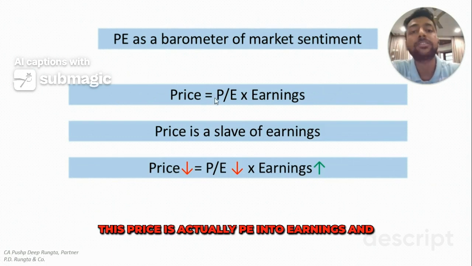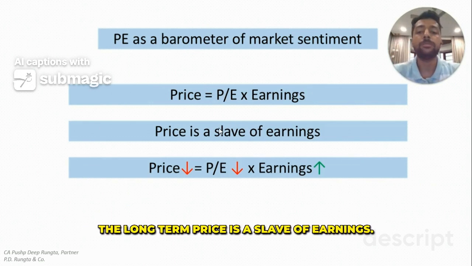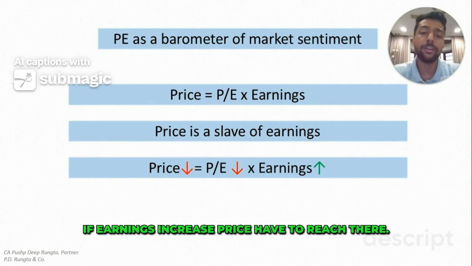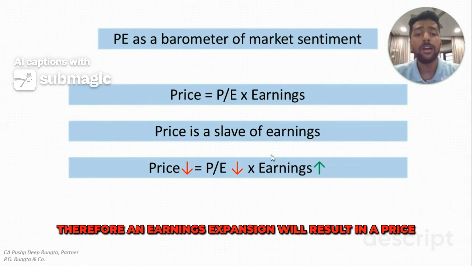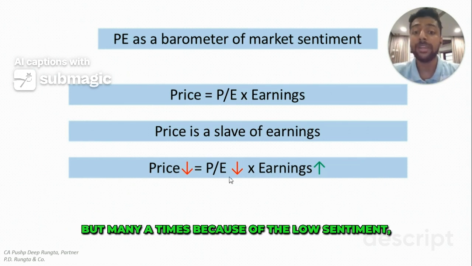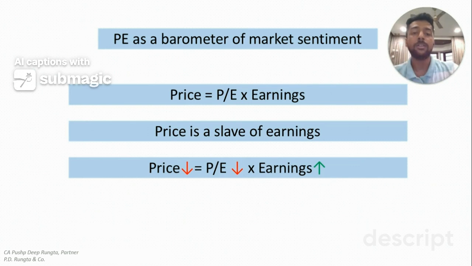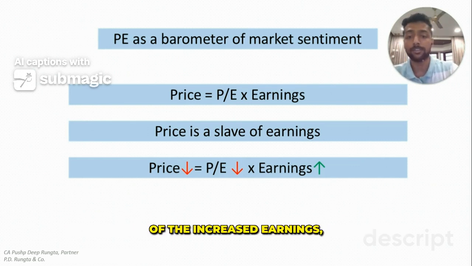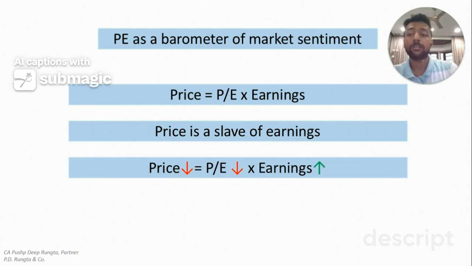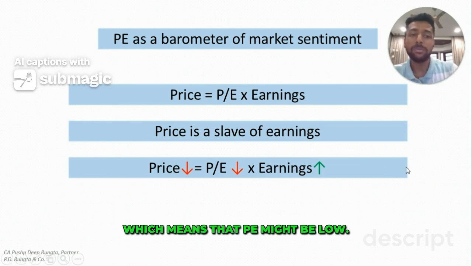This price is actually PE into earnings. In the long term, price is a slave of earnings. If earnings increase, price has to reach there. Therefore, an earnings expansion will result in a price expansion also. But many a time, because of the low sentiment, the prices might not be reflective of the increased earnings, which means that PE might be low.